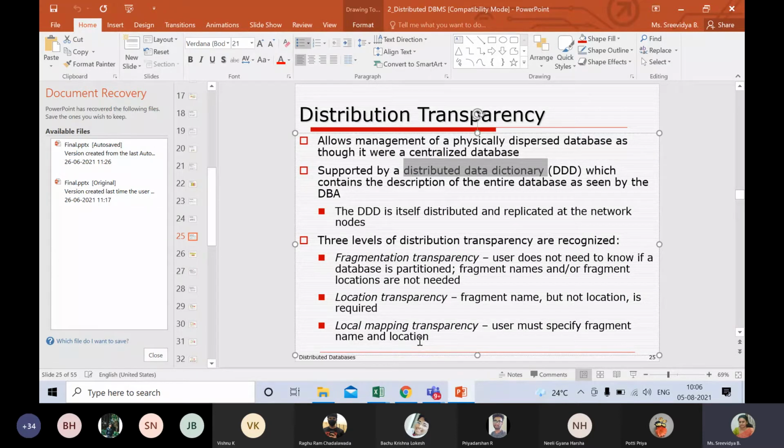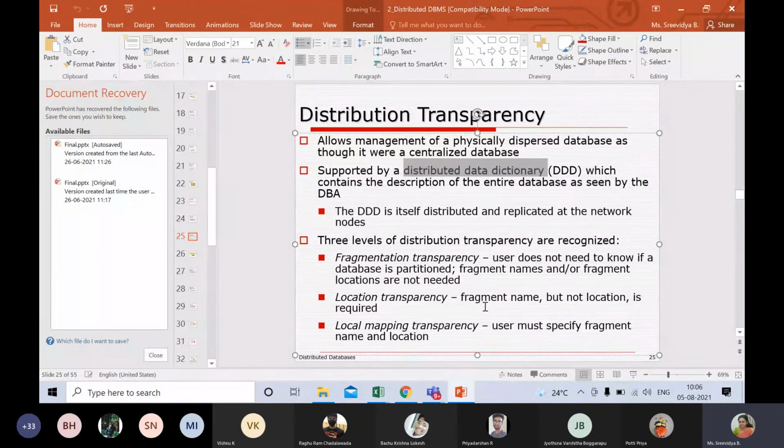So what is happening beneath? Whatever he enters in the text boxes acts as a value for the attributes of the query that is running beneath. The same thing happens even here. When I write a query, there is a query running behind, which gets to know which fragment it is and which location it is, and accordingly it fetches the data. This is local mapping transparency.